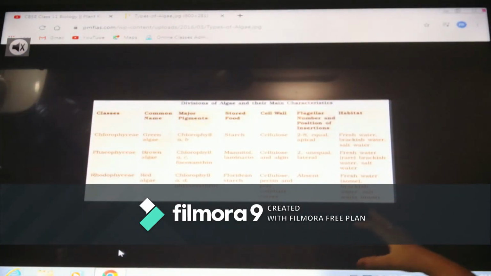All of it is related. So this is the difference. This difference is given in your NCERT book also.